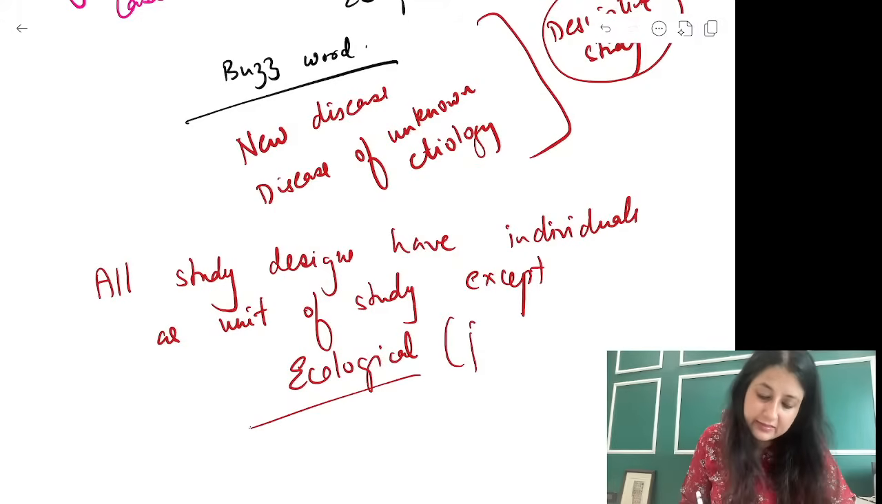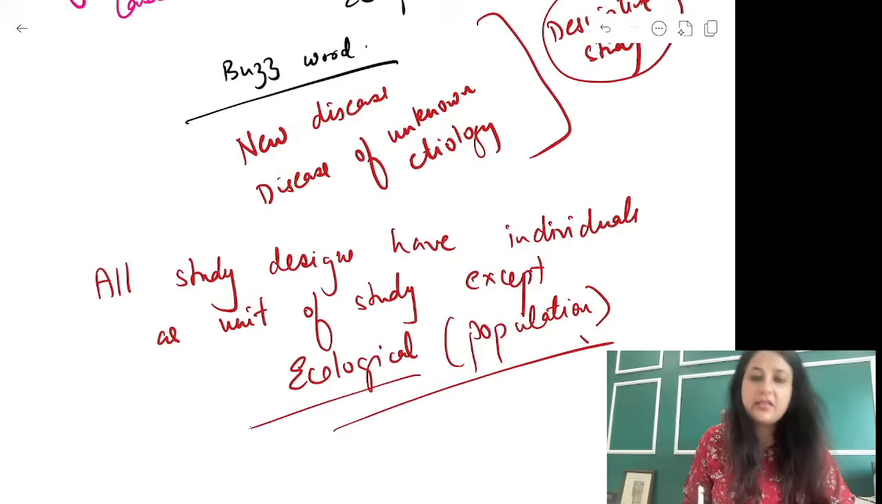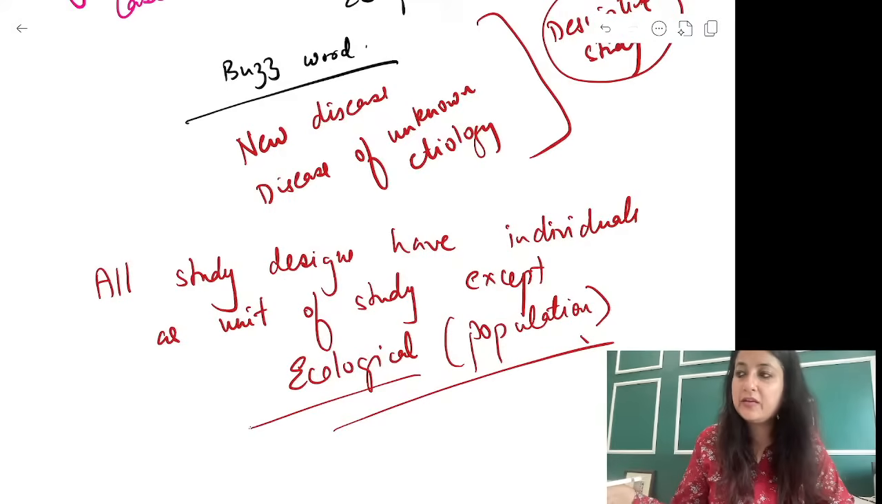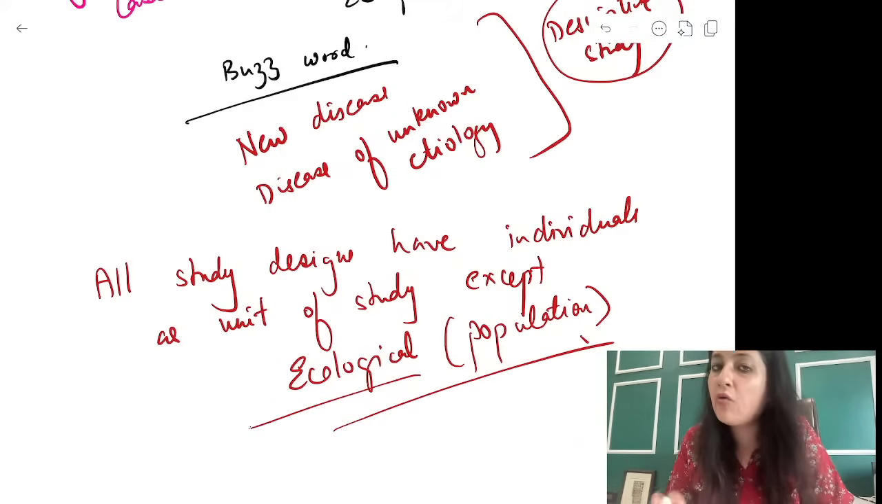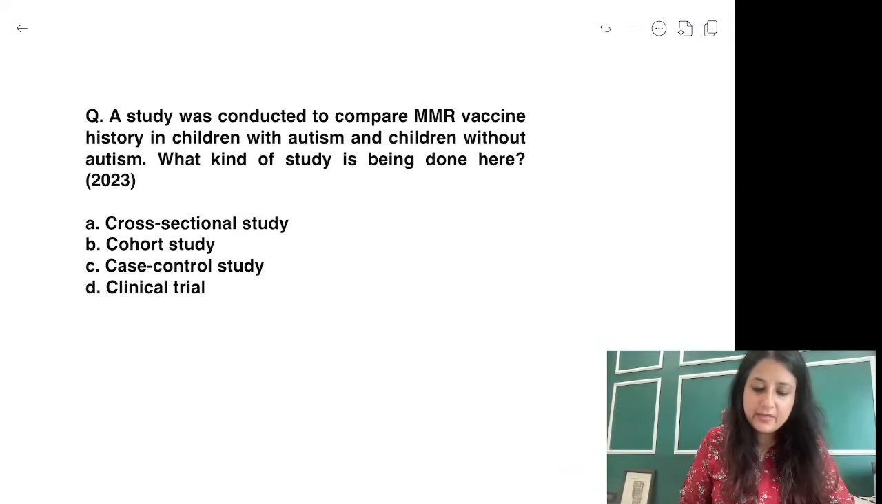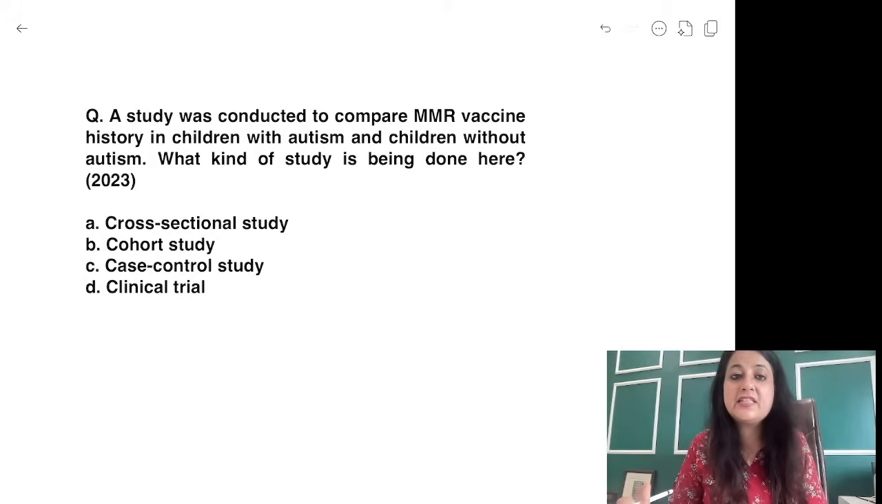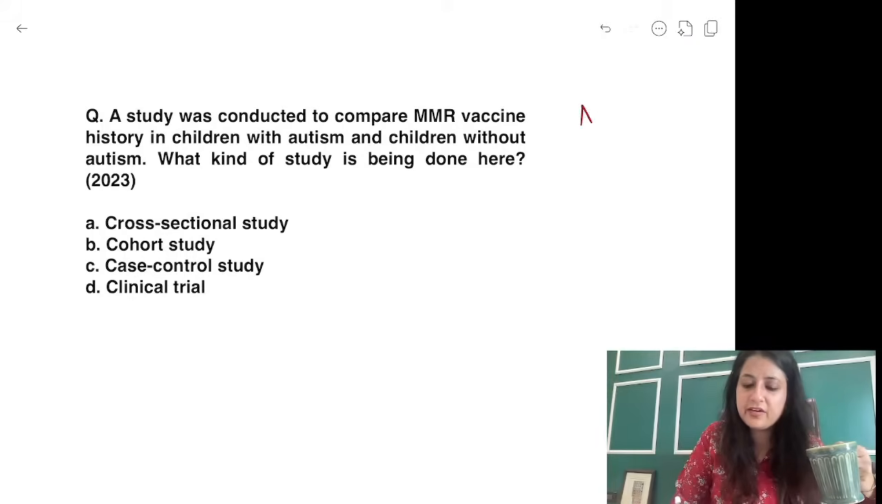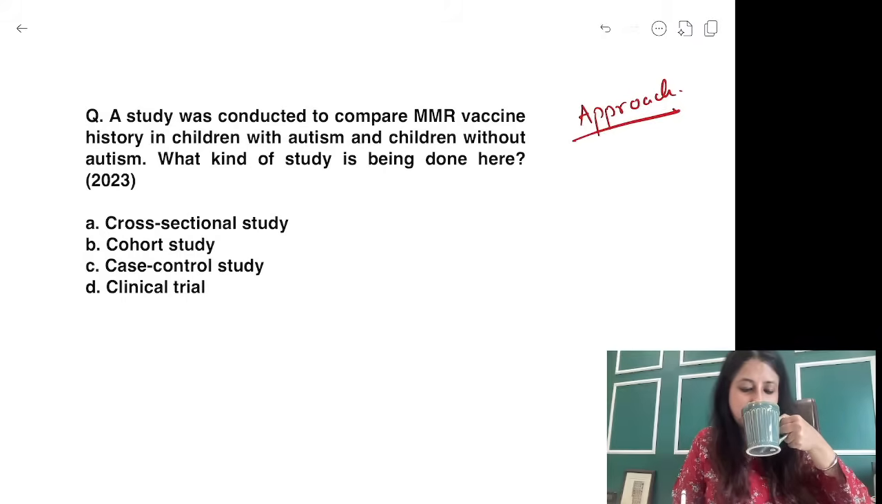In ecological study design, your unit of study guys is population. इकोलॉजिकल स्टडी में ना यूनिट ऑफ स्टडी क्या है? Population. ठीक है. अब हम लोग when we will take up ecological study designs individual questions, I will tell you how and why. Okay, going to the next MCQ everybody. Let's say came in 2023. Let's see your answers to this one. I'm going to give out the approach to identify the study designs.